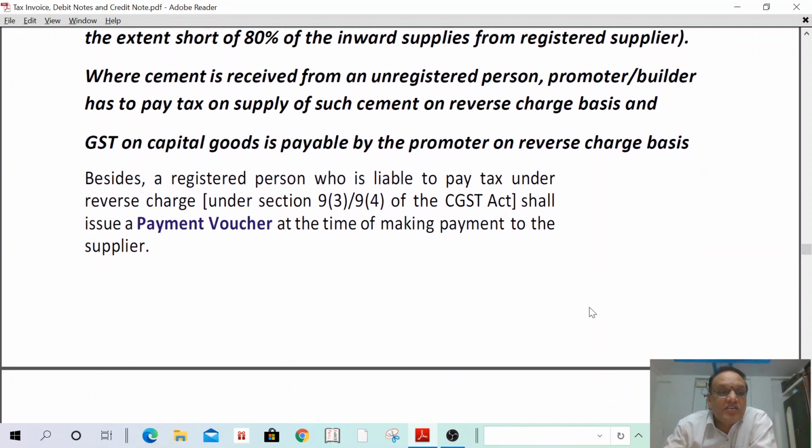This we have already discussed. Besides, a registered person who is liable to pay tax under reverse charge shall issue a payment voucher at the time of making payment to the supplier. If any supply is one on which the liability to pay tax under reverse charge is on the recipient, then in such a case the recipient has to issue a payment voucher to the supplier.